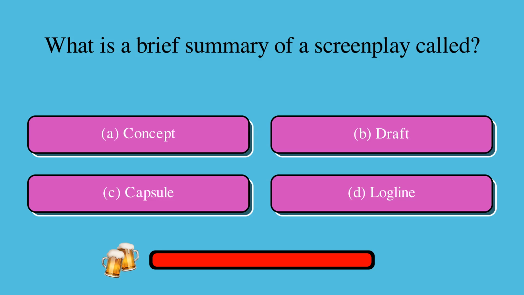What is a brief summary of a screenplay called? Is it A, concept, B, draft, C, capsule, or D, logline? The correct answer is D, logline.